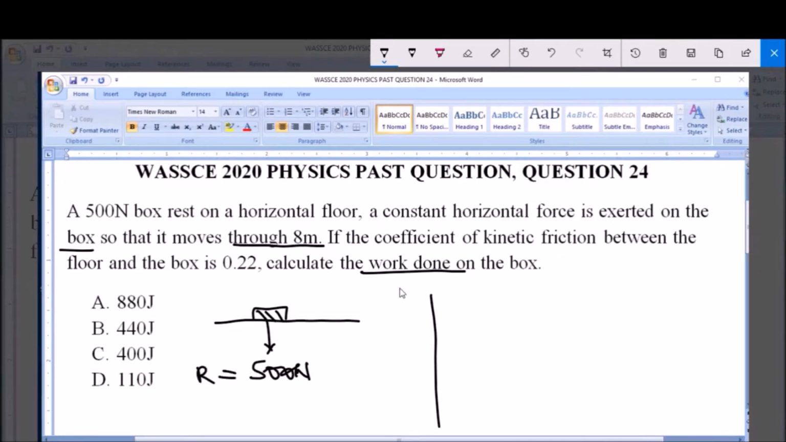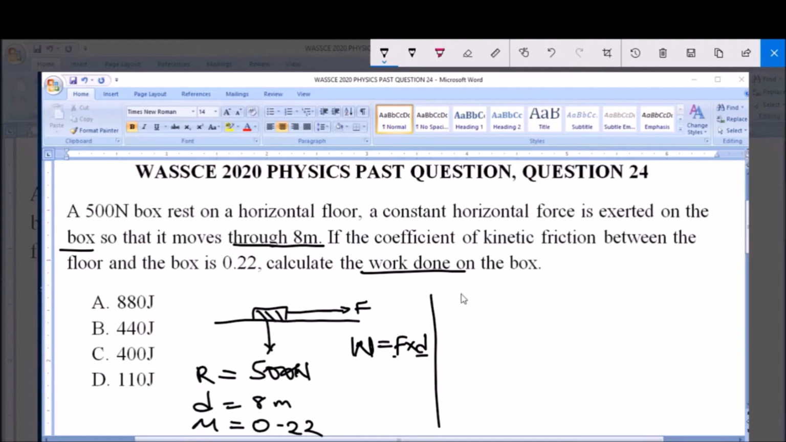Now a constant horizontal force, let's call this force F, is required to move this box against friction, and is applied to move the box through 8 meters. So the distance D is equal to 8 meters. The coefficient of kinetic friction, called mu, is equal to 0.22. Now to calculate the work done on the box, we know that work W is equal to force times distance. We have the distance but we don't have the force.